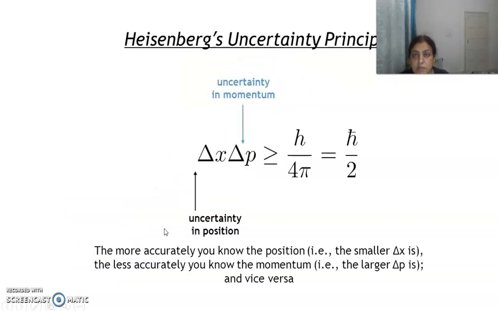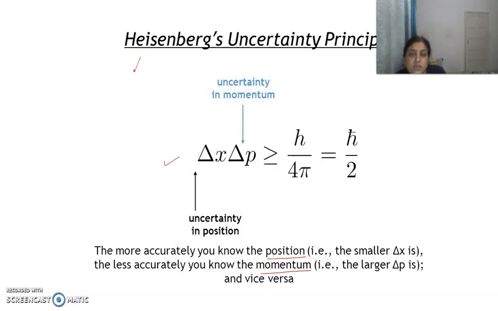Then another principle was Heisenberg's uncertainty principle. According to this, we can measure either the position accurately or the momentum of the particle accurately. Both things we cannot measure simultaneously, so some error will be there.